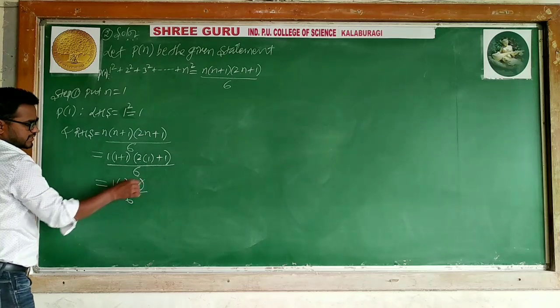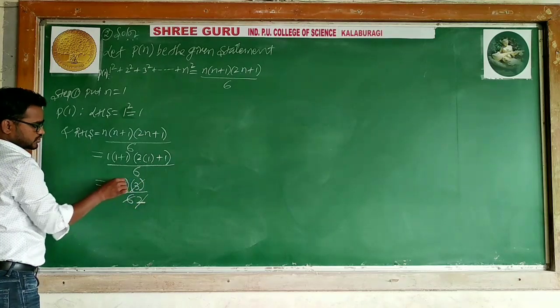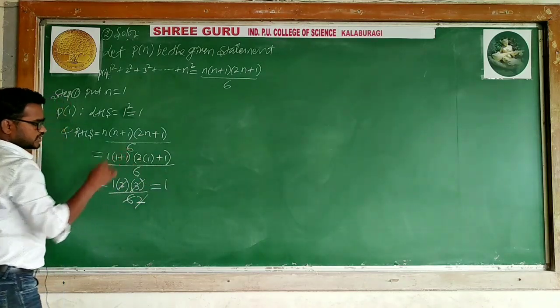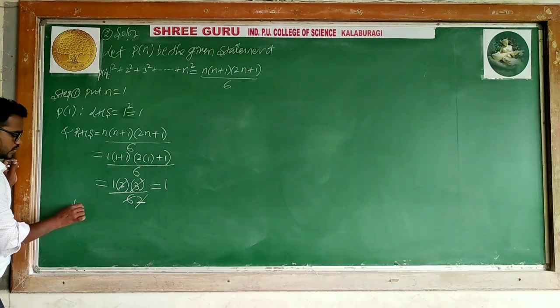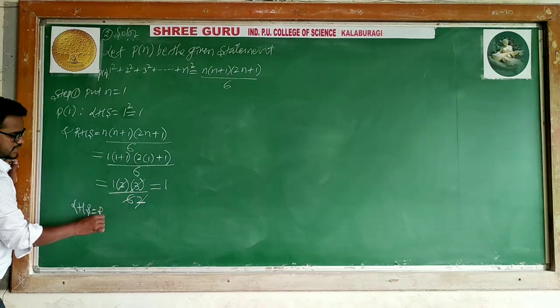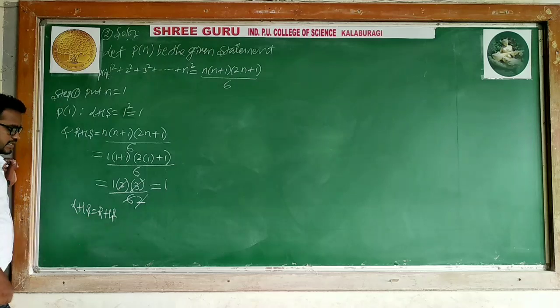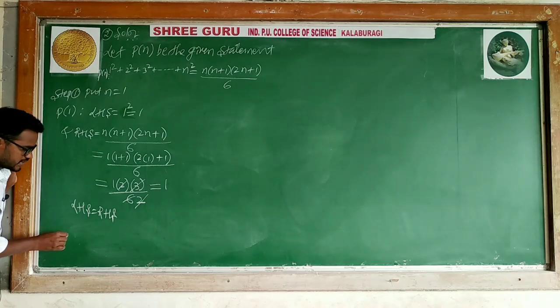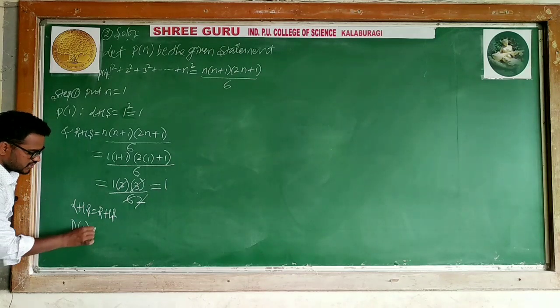Three ones are 3, three twos are 6. This 2 cancels. What happened? 1 only remains. So LHS is equal to RHS. Means P of 1 is true.